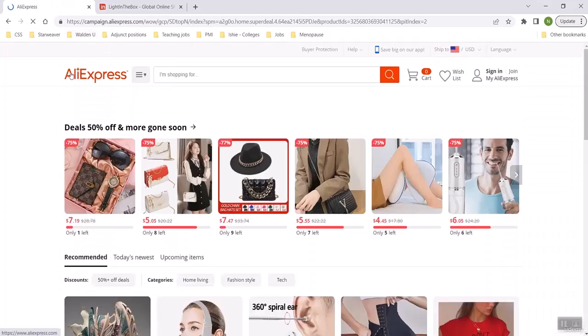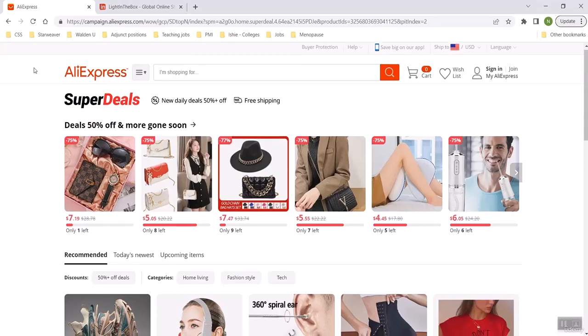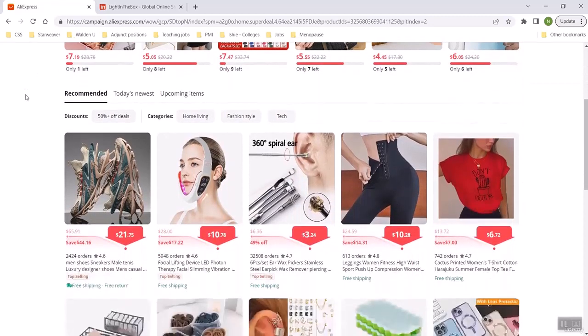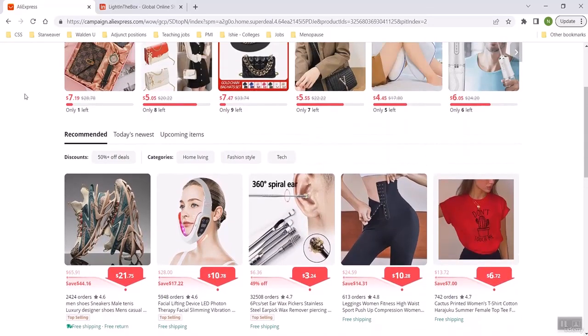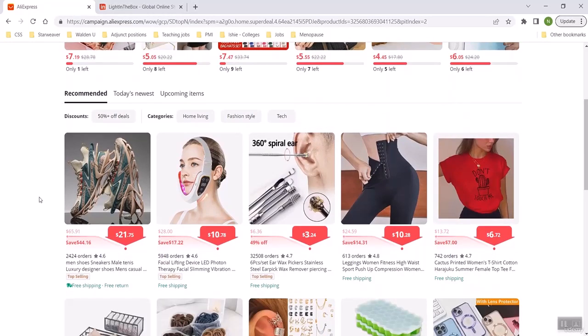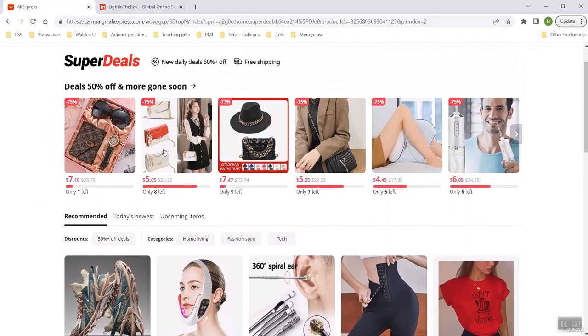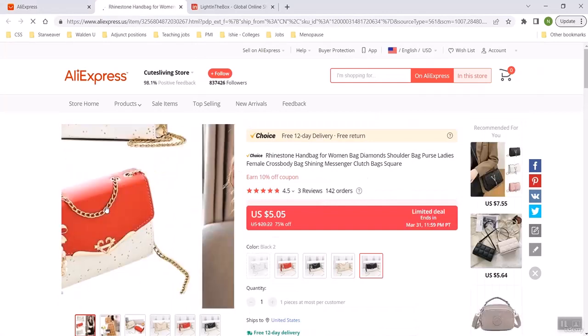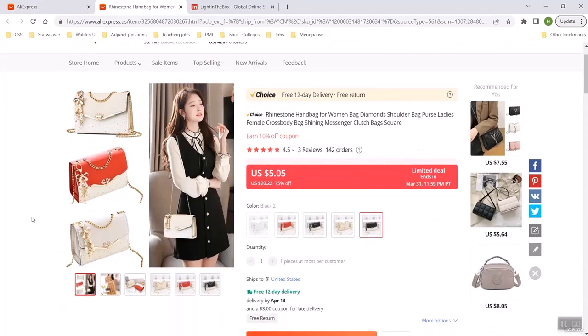For instance, AliExpress is a store that's online. It has multiple vendors selling the same kind of things. Most of them are from China, but you can order things that are from the United States as well. What you're doing is you're buying it from a third party for really inexpensive prices. I mean, they have a purse here for $5.05. They have a tooth thing for $6.05. And let's just take the purse, for example. Usually a purse, even at Walmart, you're going to spend like 15 or 20 bucks for it, right? So let's just say the normal price that somebody would spend for a purse like this would be $20. Well, they're selling it for $5.